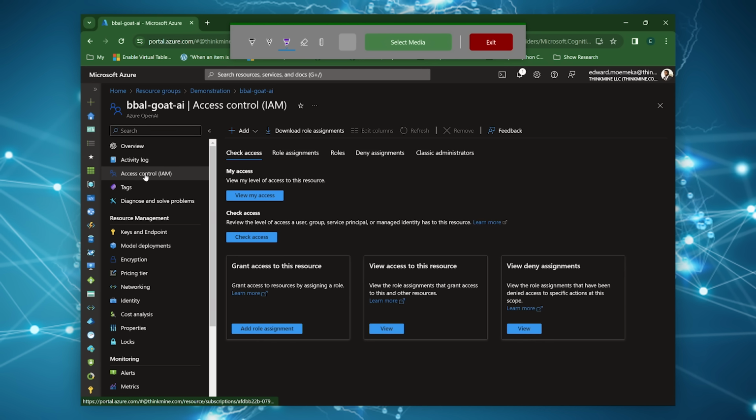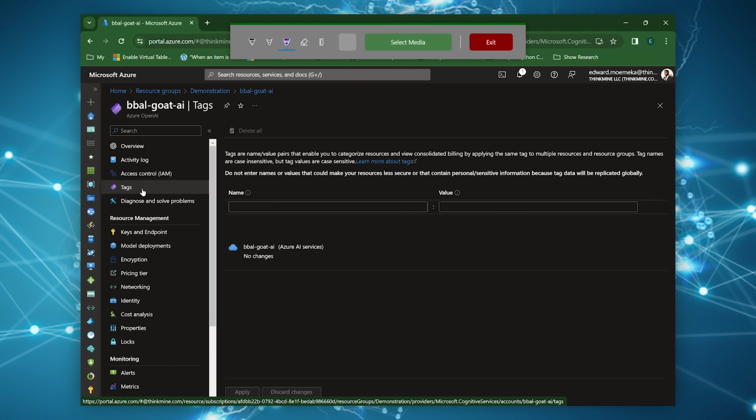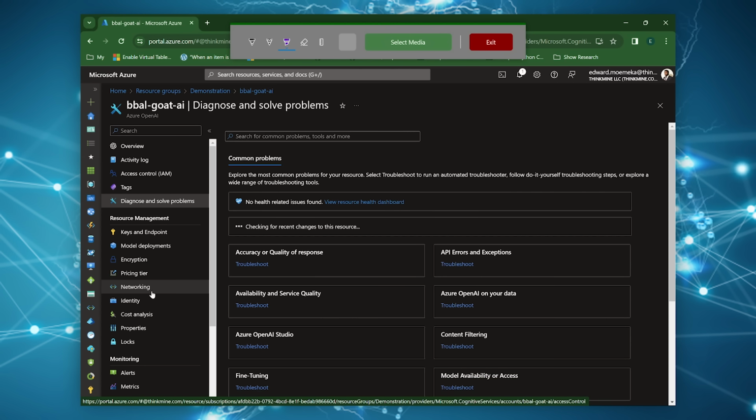We have our access control. Again, it's the same thing. This is where you set up your RBACs and your IAM. So this, on the flip side, is who has access to the resource and who's able to modify it. And again, this is the same across all Azure resources. You got your tags, so you can add additional tags here. We're not going to do that. And over here, we have the ability to diagnose and resolve problems.